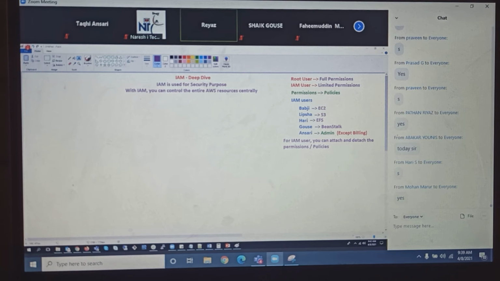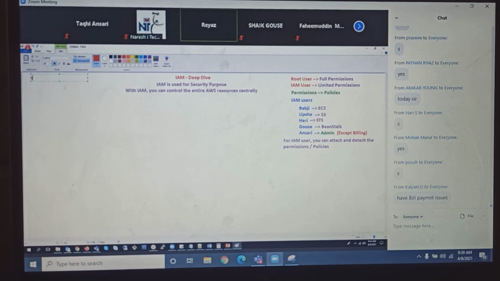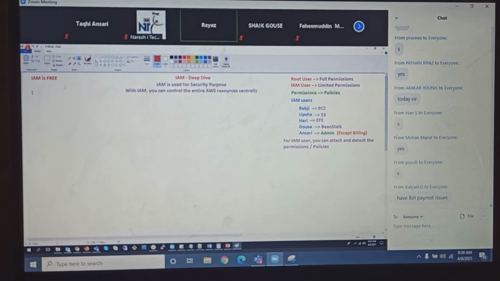All right, so let's come back. So guys, IAM is used for security purposes, and with IAM you can control the entire AWS resources centrally. Should I tell you a good news here? IAM is free. Whatever you do in IAM, no bill. It's a completely free service. However many users you want to create, you create. However many policies you want to create, anything you want to do in IAM, you can easily do. Not even a single cent will be charged.